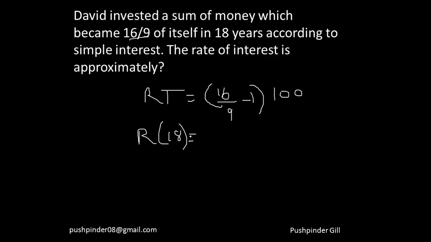What is 16 by 9 minus 1? That is 16 minus 9, that is 7 by 9, into 100. So my rate of interest is 700 by 18 into 9. You can calculate this approximate value.